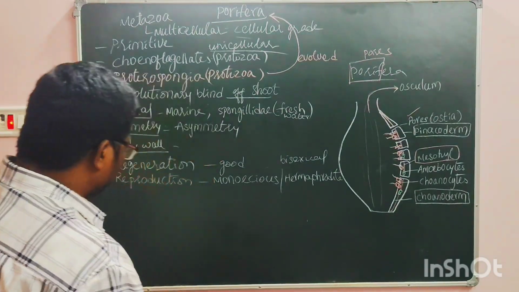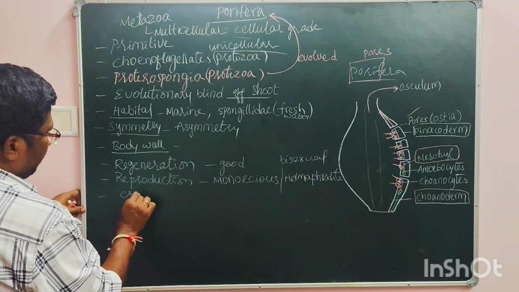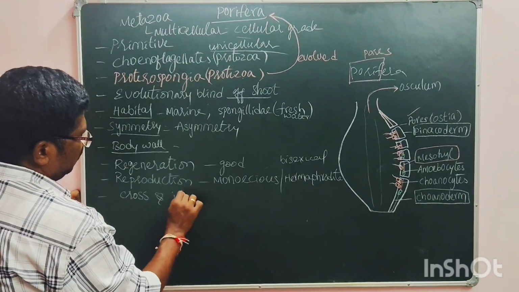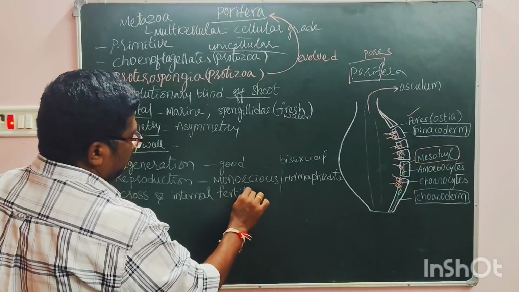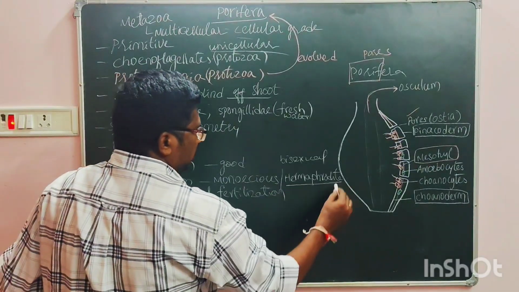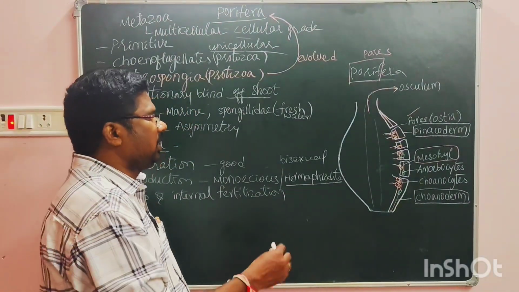This is monoecious, and then fertilization will be cross fertilization and internal fertilization. Even though they are hermaphrodites, they avoid self fertilization.